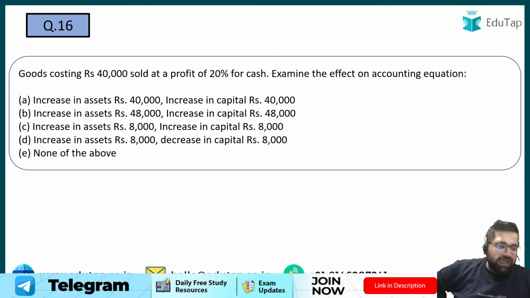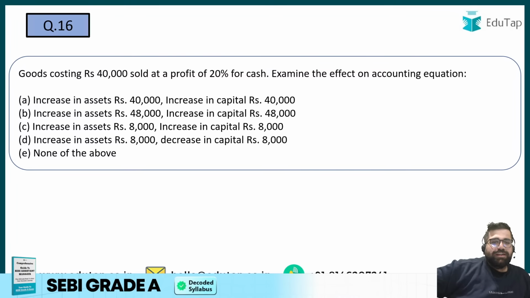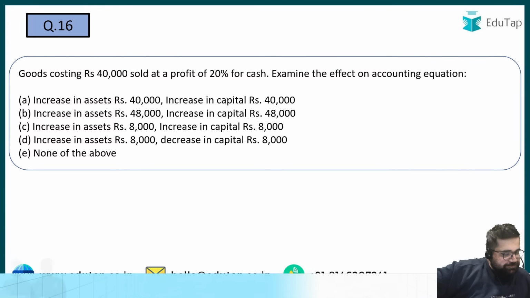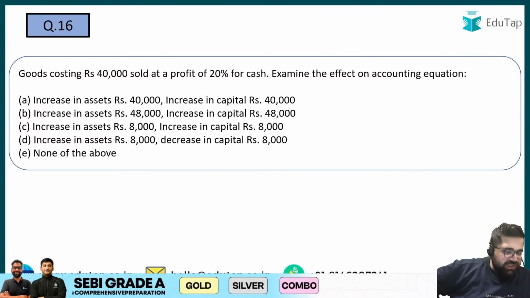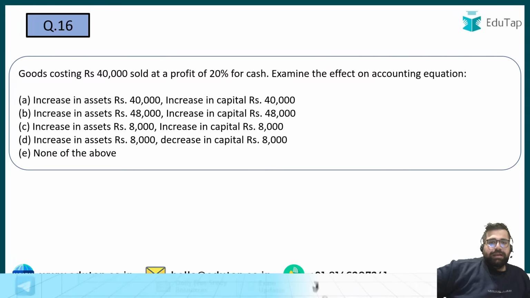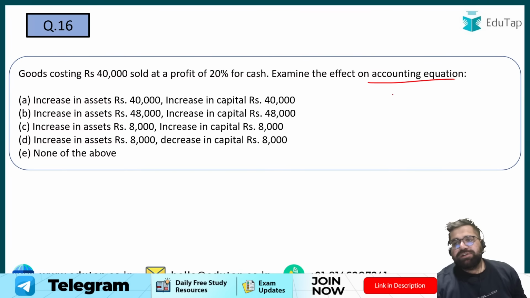Question number 16 now. Chalo, back on the saddle. Back on question number 16. Goods costing 40,000 sold at a profit of 20% for cash. Examine the effect on accounting equation. The question is quite straightforward. Goods costing 40,000 sold at a profit of 20% for cash. Examine the effect on accounting equation. Accounting equation is what? Assets is equal to your liabilities plus capital.